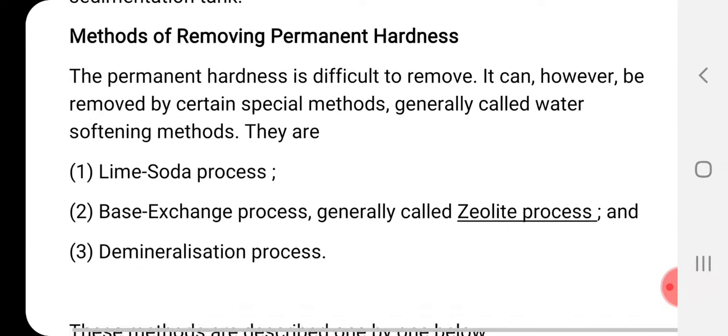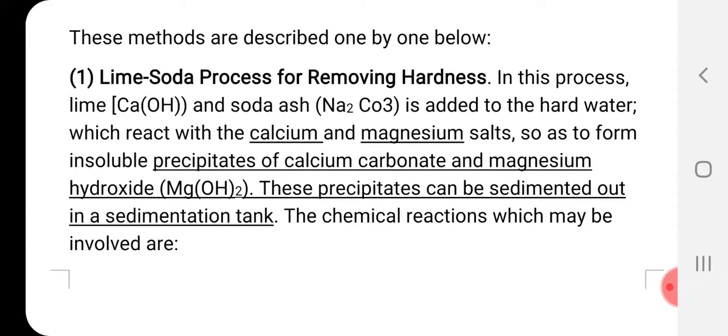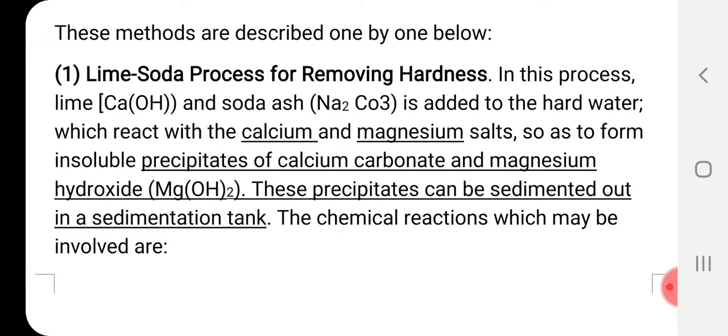Now, out of these three, today I am discussing two methods. One is the lime soda process, the first method, and the second method is the zeolite process. I am discussing these two processes in a bit of detail today. First two methods I am going to discuss today. So first I will discuss the lime soda process. Okay, what is the lime soda process?